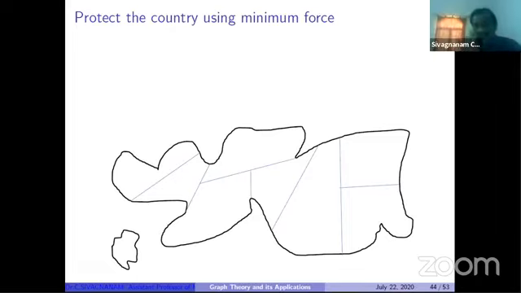So this is one example. This is one country map we have to consider. Just I am drawing that. This problem basically comes from the Roman Emperor's time period. The Roman emperor decided to safeguard his country from the enemies, and he wanted to fix the forces in each and every region.